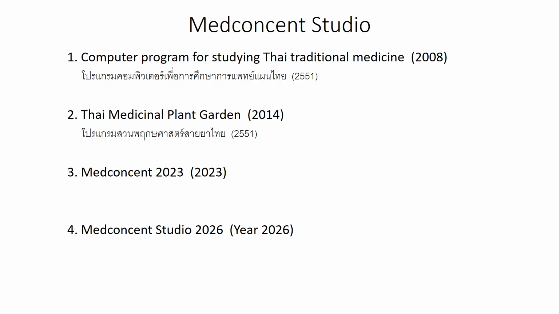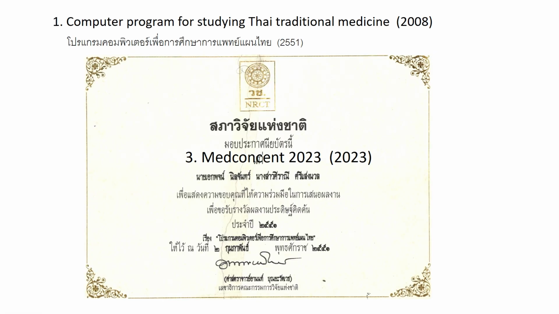In this video, the version history of Made Consent Studio. The first version, for studying Thai traditional medicine, was in 2008. The second is Thai Garden, 2014. The third version is Made Consent, 2023. The fourth is Made Consent Studio, 2026. This is the first version.